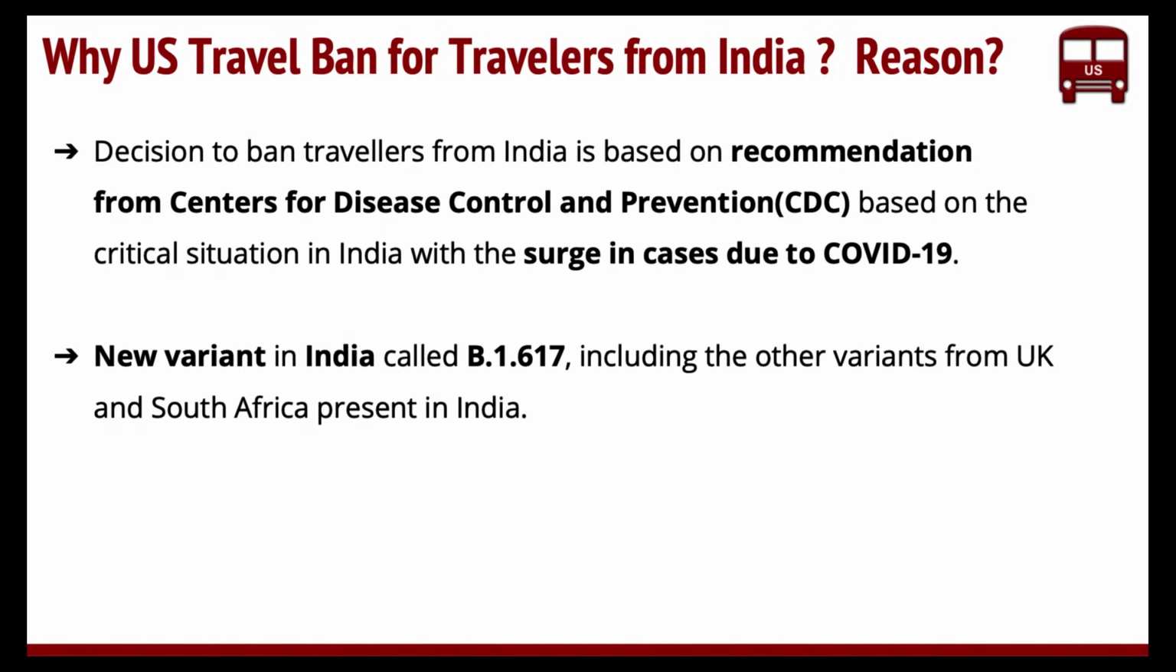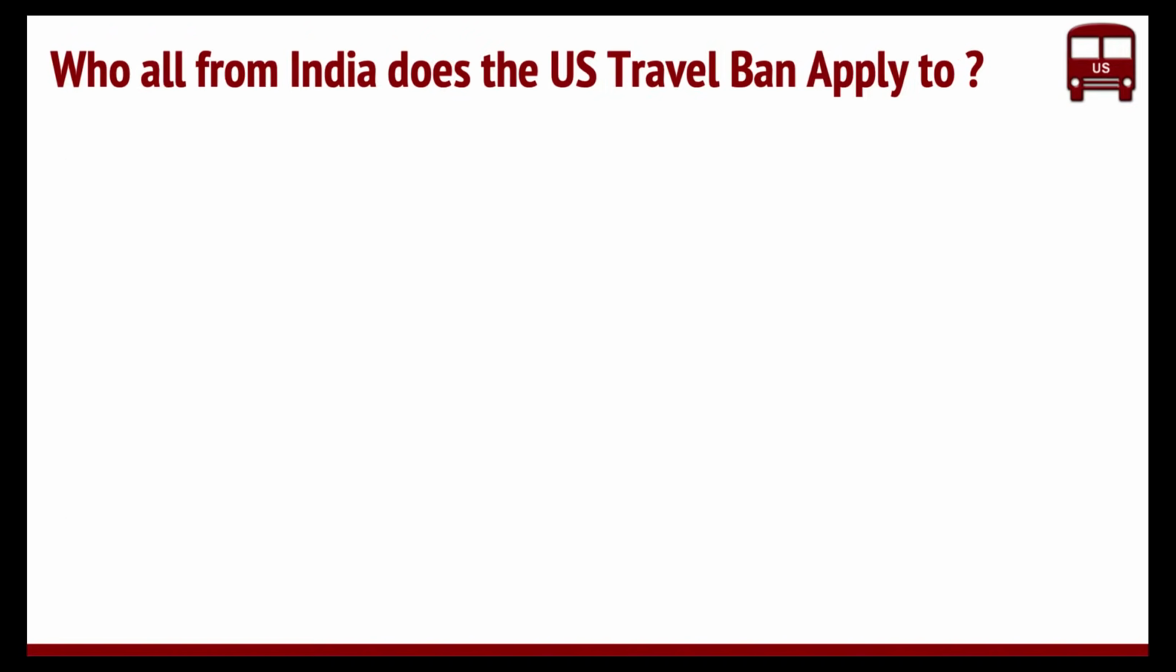And they also mentioned that it's because of the new variant in India called B.1.617. And also they say that there are many other variants from UK and South Africa that are present in India. So in looking at all of these, as a proactive measure, they've actually done this step to essentially stop travel from India.